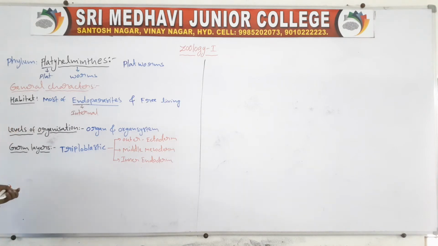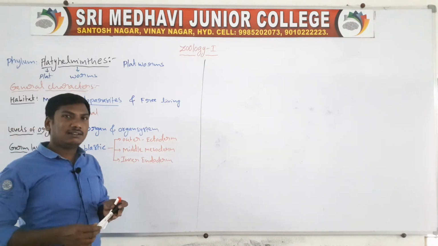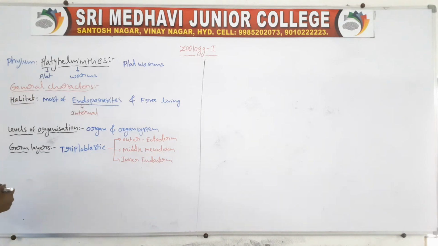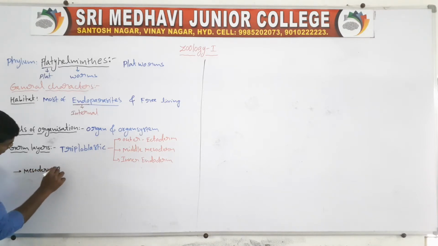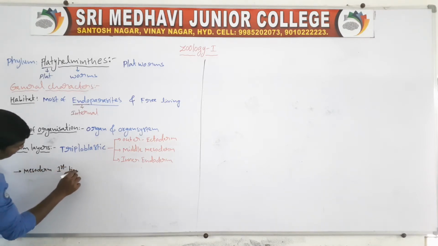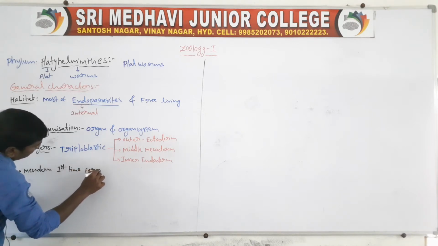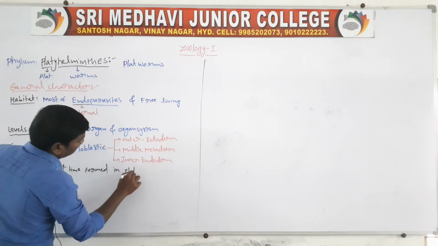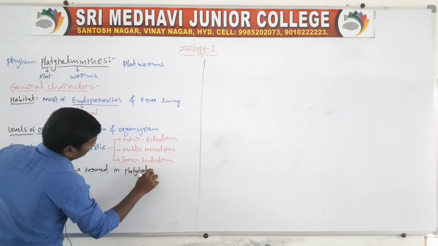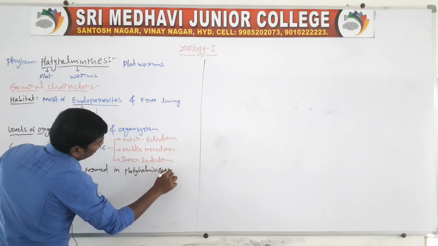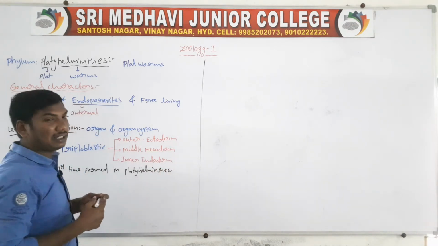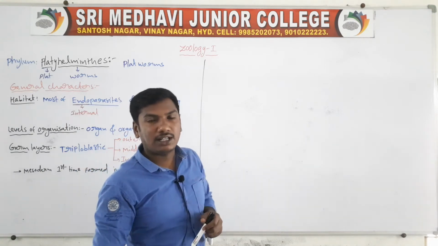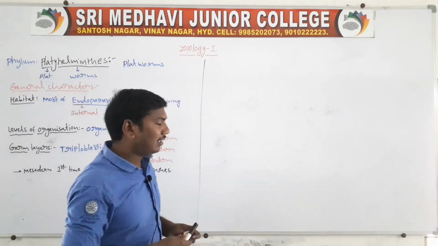The middle mesoderm is formed for the first time in the Platyhelminthes.